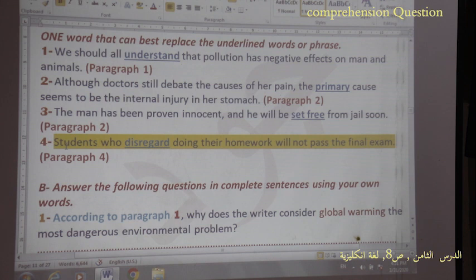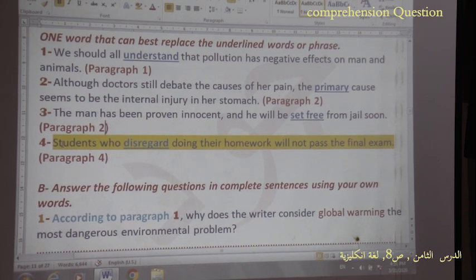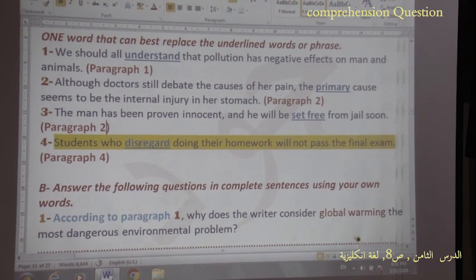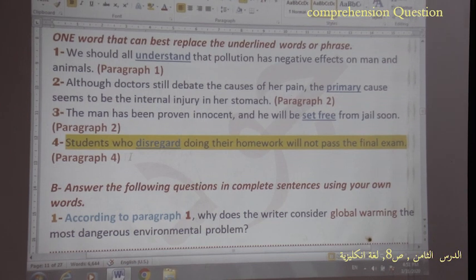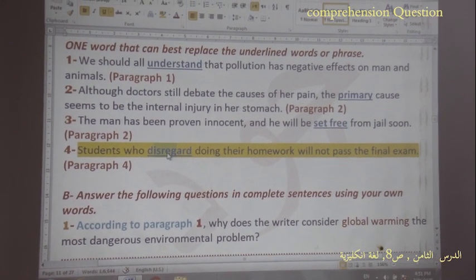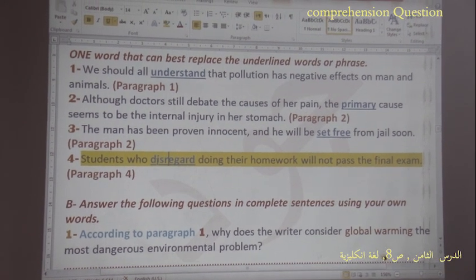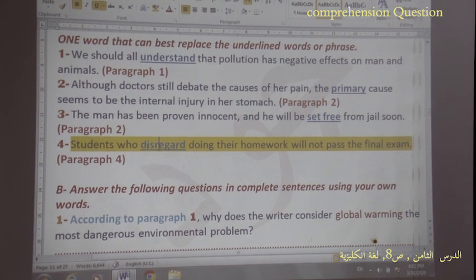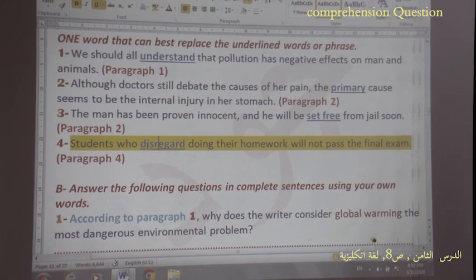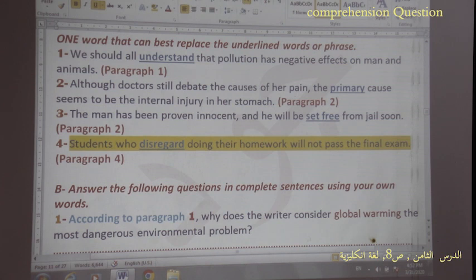Now the fourth one is shaded yellow for you. Why? Because it is a very important note for you: "Students who disregard doing their homework, students who neglect or ignore doing their homework, will not pass the final exam." Pay attention, dear students.